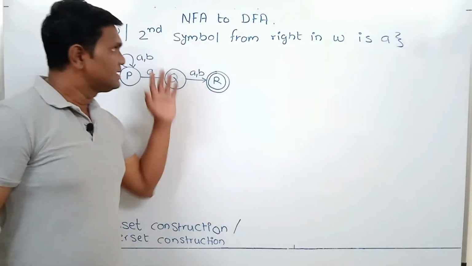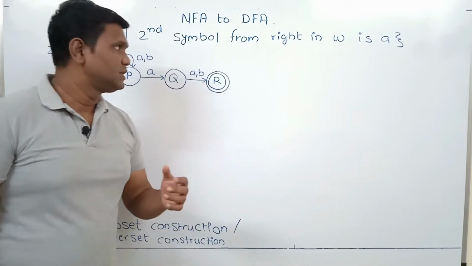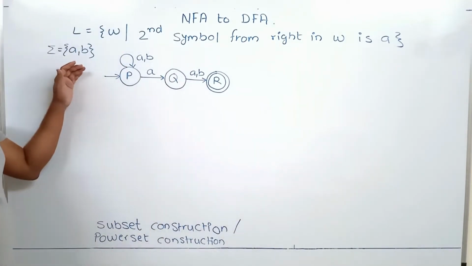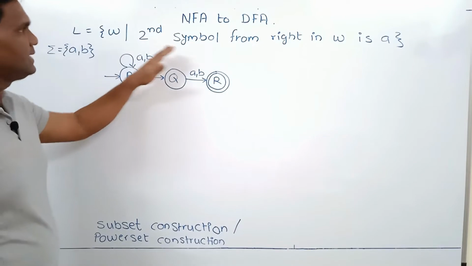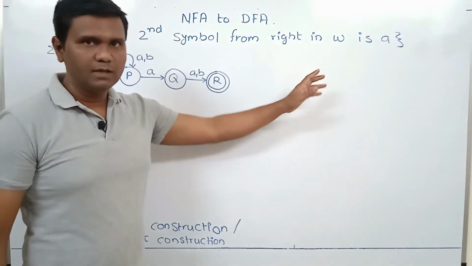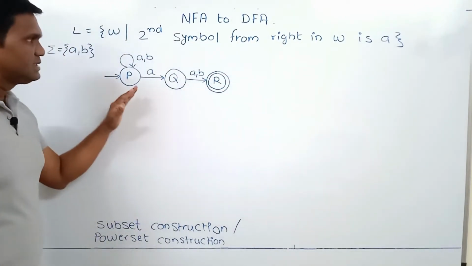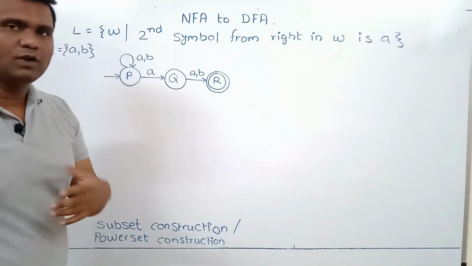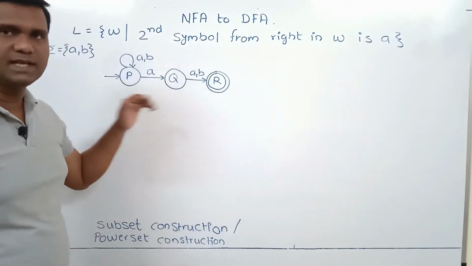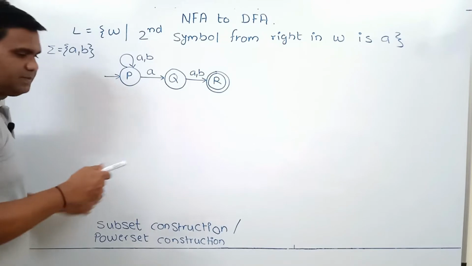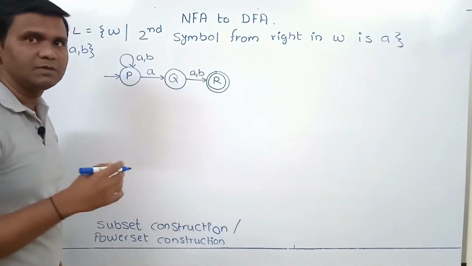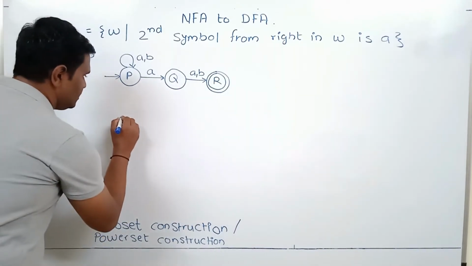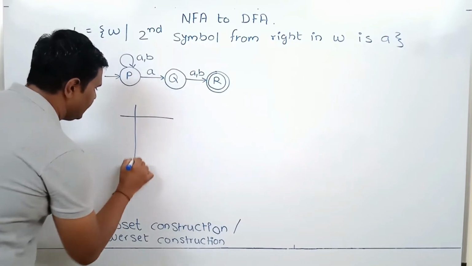Now consider this example to understand NFA to DFA conversion. Alphabet contains A and B. Language L is W such that second symbol from right in W is A. So this is corresponding NFA. We already have studied how to construct this NFA. So first step is consider transition table for NFA. So we'll draw transition table of NFA.